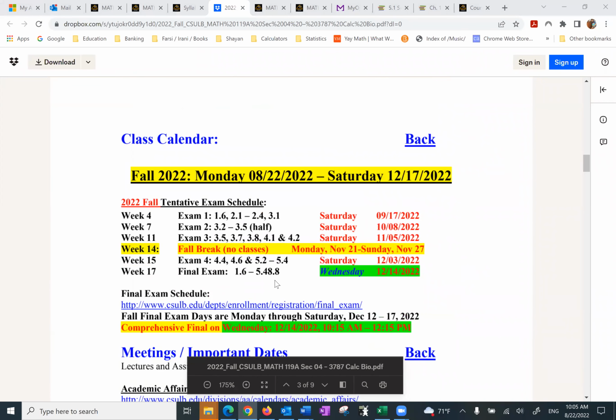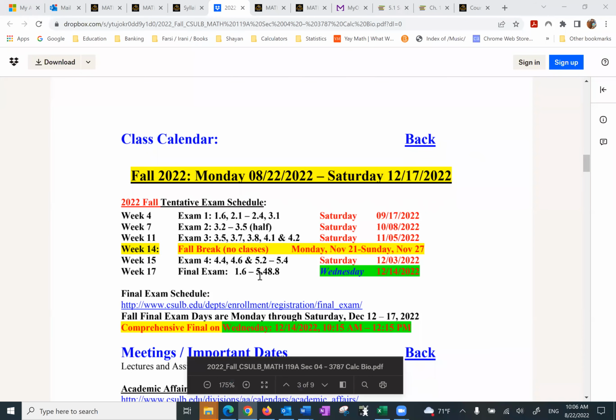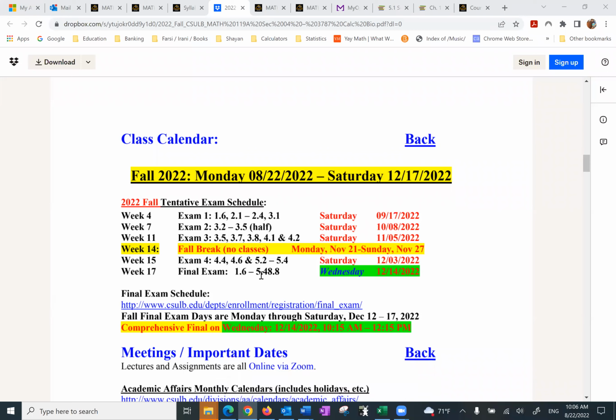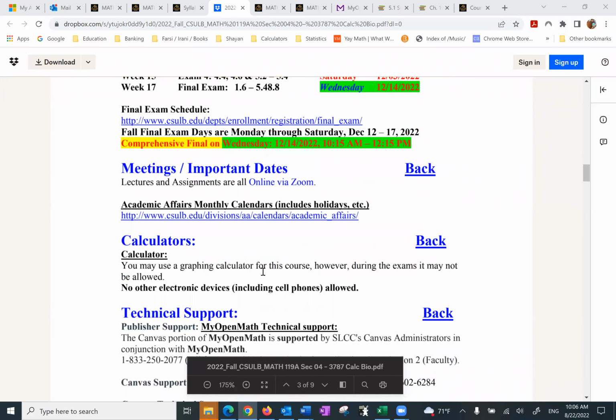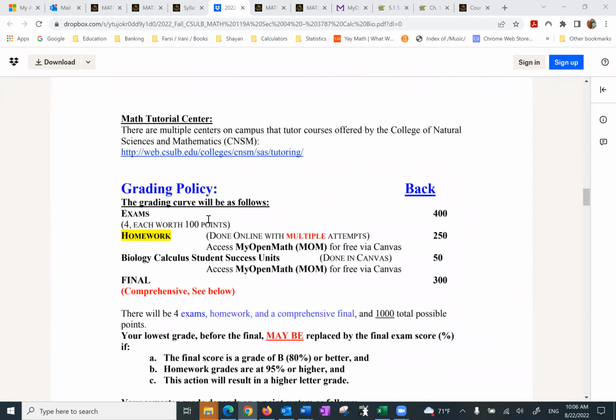Class calendar, it gives us the date of each exam. I've set up the exams with the exception of the final, which is from the department. Everything I set up for Saturdays. This way you have enough time to do well. We'll discuss that with more details when the week of exam shows up. Final exam schedule, important dates, calculators, tech support for my Open Math, for Canvas, for Campus, all of the above, Math Tutorial Center, grading policy.